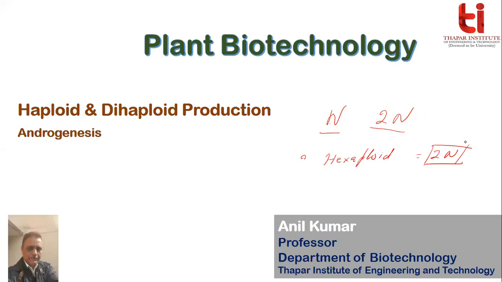The wheat endosperm is hexaploid. No, wheat is a hexaploid. The wheat which we grow in the field is a hexaploid. It's not endosperm, it's wheat. So there is one more term involved in this whole process, just clearing some basic concepts, which we call X.